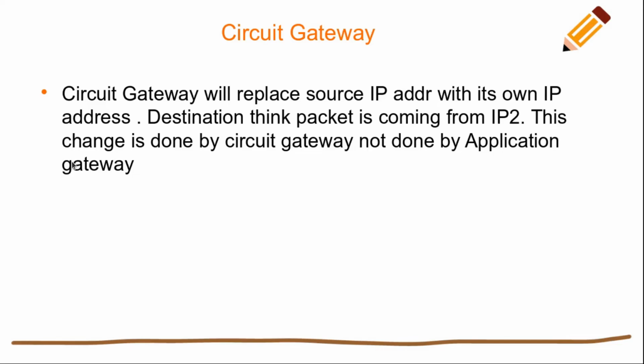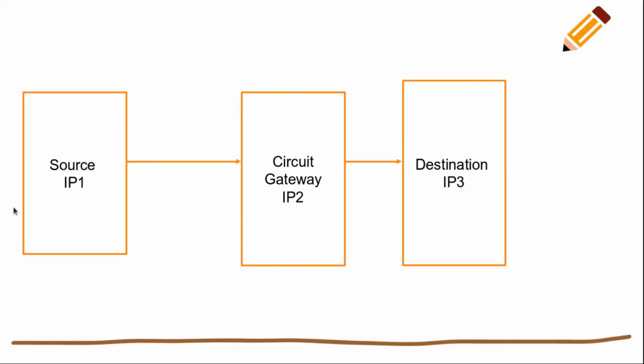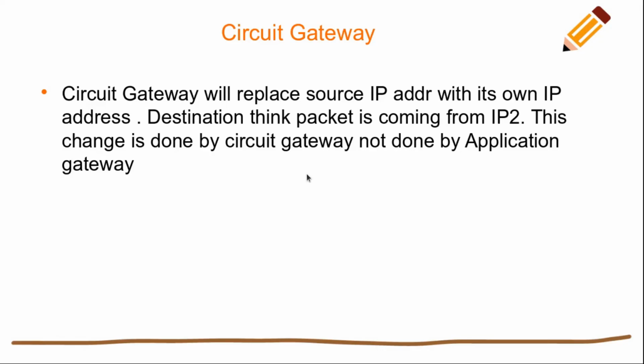The circuit gateway will replace the source IP address with its own IP address. The destination thinks that the packet is coming from IP2, but this change is done by the circuit gateway and not by the application gateway. This is about the circuit gateway.